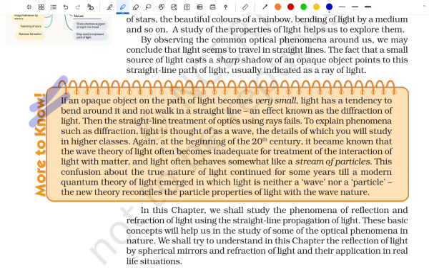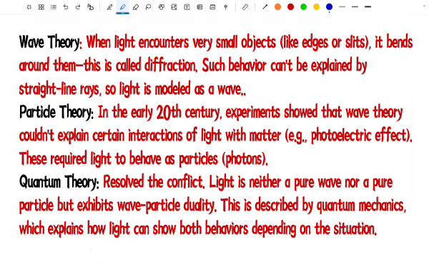Many can feel reading this box and understanding nothing. So to make you understand better, I will explain with different subtopics under this. Okay, first let's understand the wave theory.